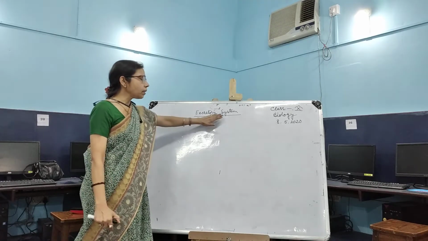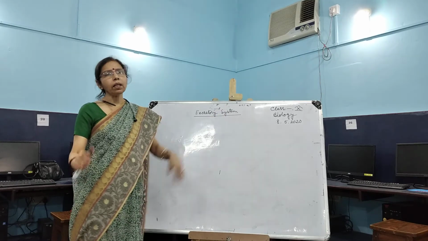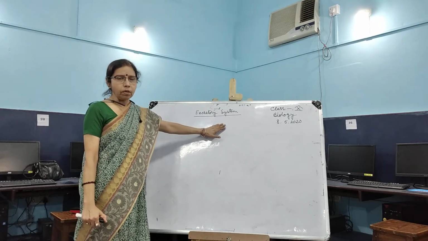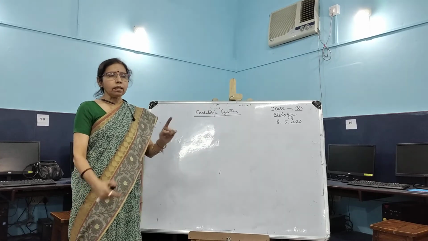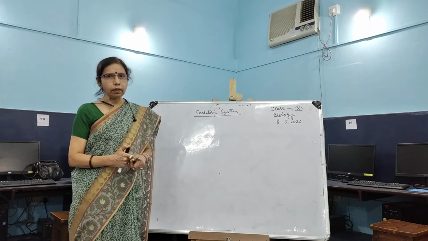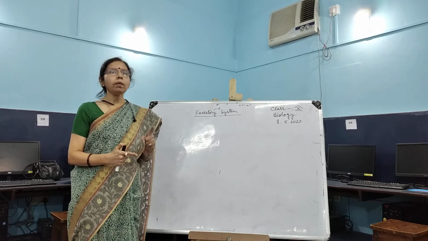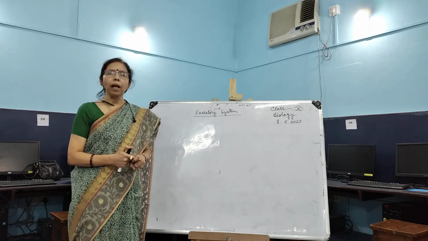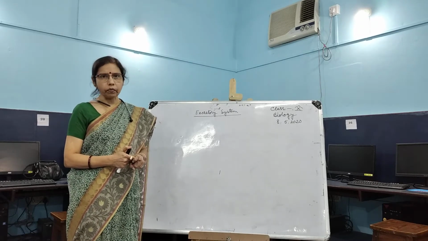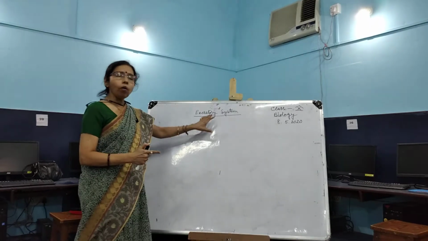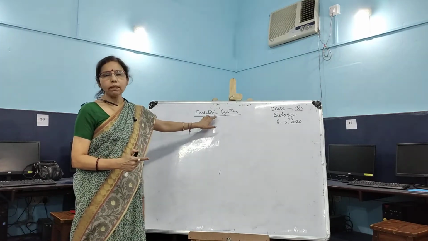But the main excretory system in the human body consists of one pair of kidneys, one pair of ureters, one urinary bladder, and one urethra. These are the organs which form the organ system.